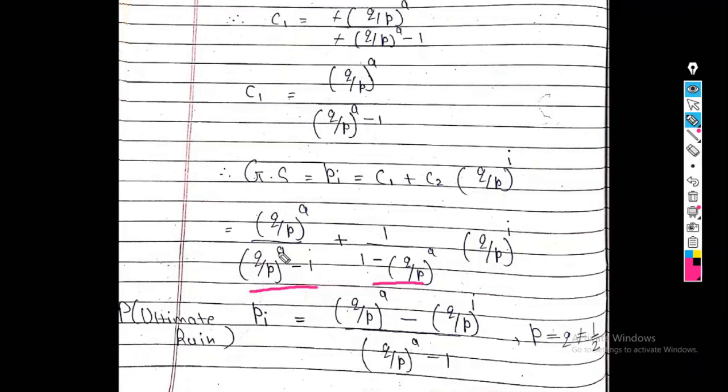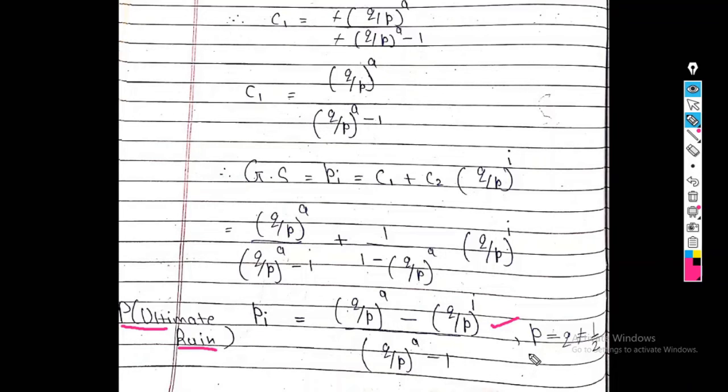Q upon P raised to A minus 1, and here 1 minus Q upon P raised to A. Now make this denominator the same. So we take here instead of plus minus sign, and this term is written as Q upon P raised to A minus 1. So after putting the value of C1 and C2, we get the probability of ruin as Pi equals Q upon P raised to A minus Q upon P raised to I, divided by Q upon P raised to A minus 1.